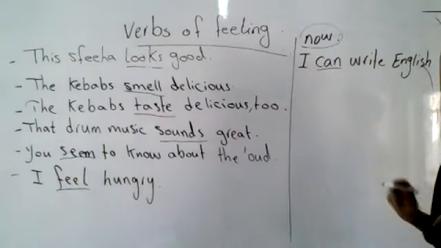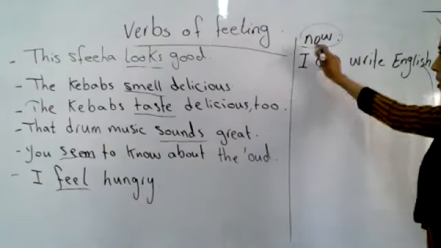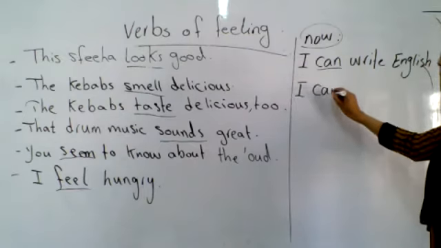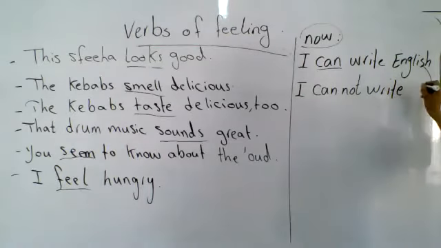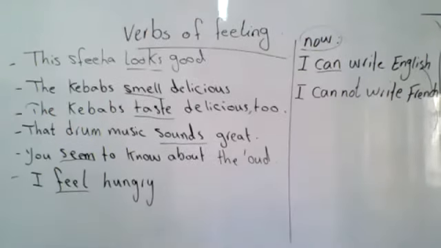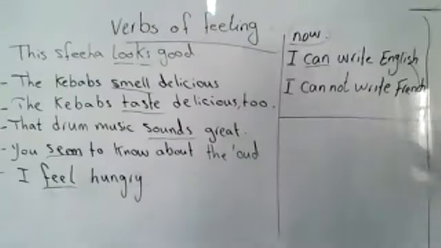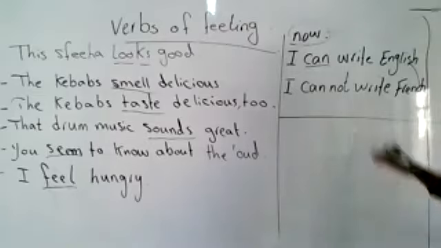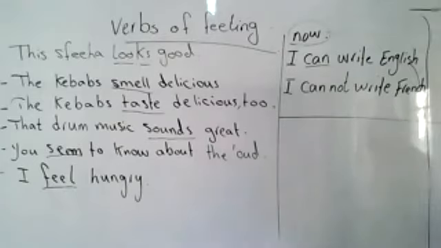So we use can to talk about our ability in the present. But also, I cannot write French, for example. Now I talked about my ability in the present, if I can do something or not.